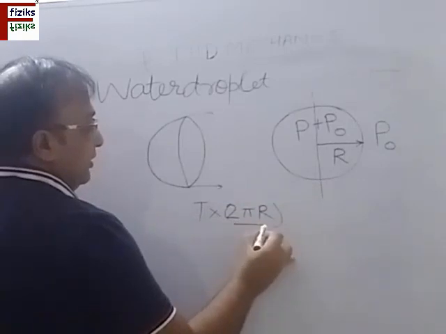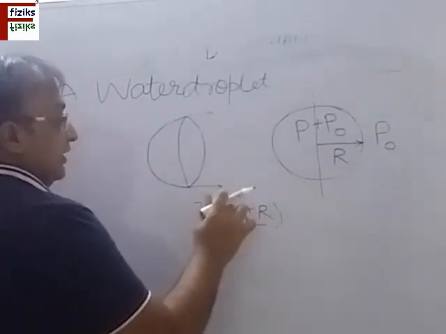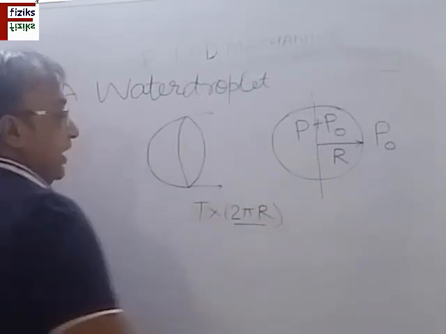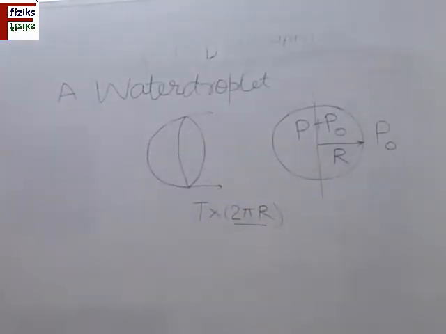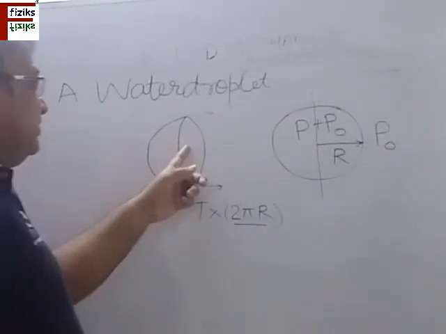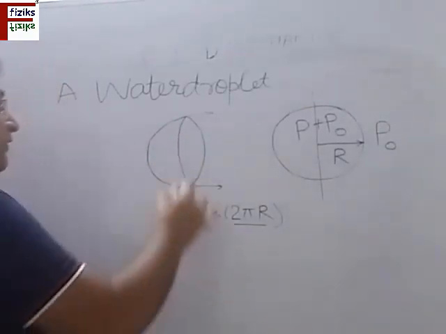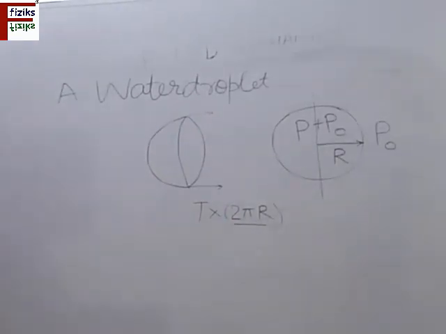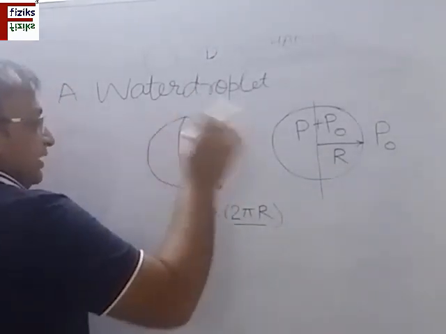Here I have taken a single circumference because it is having only one material, which is water inside. So we have taken circumference as 2 pi r and not double of this as we did in the case of the soap bubble.